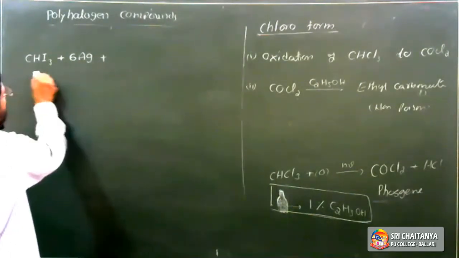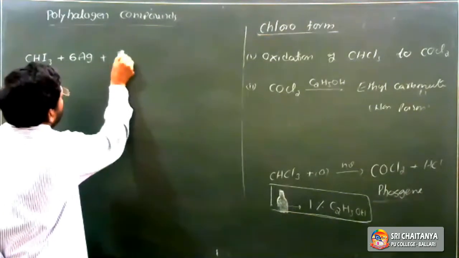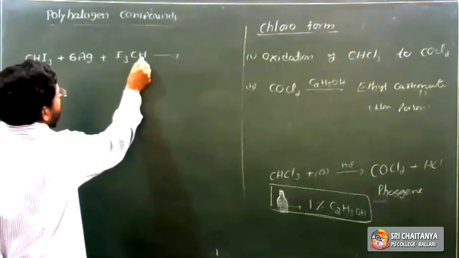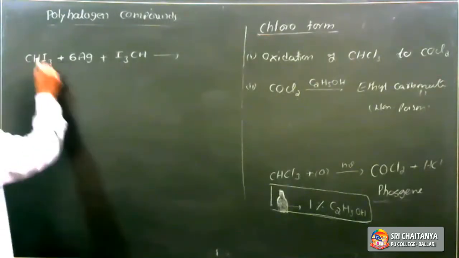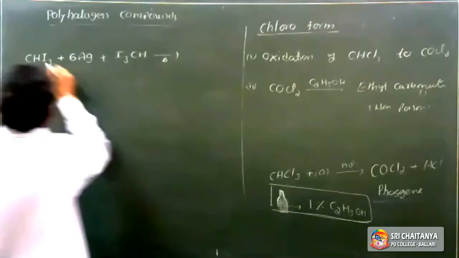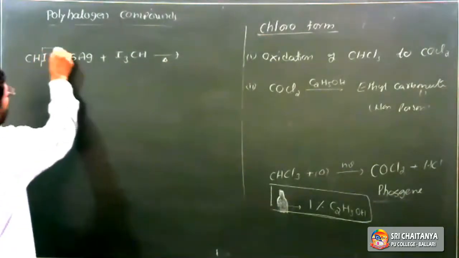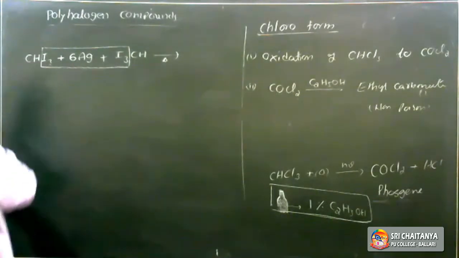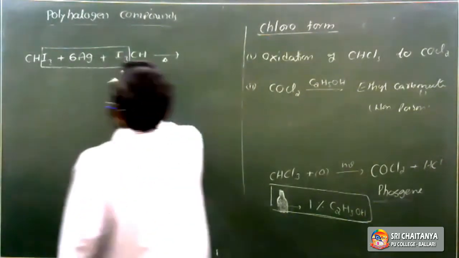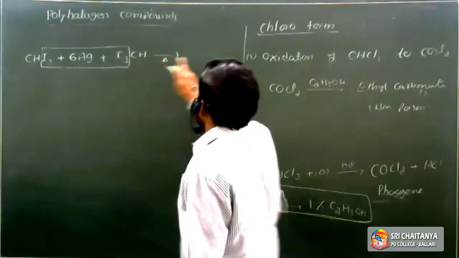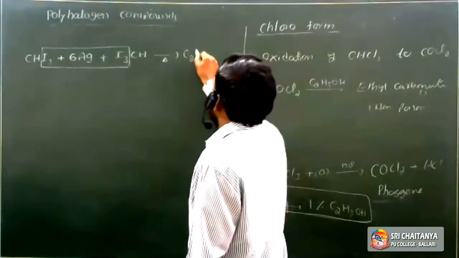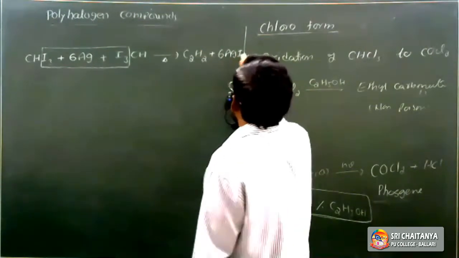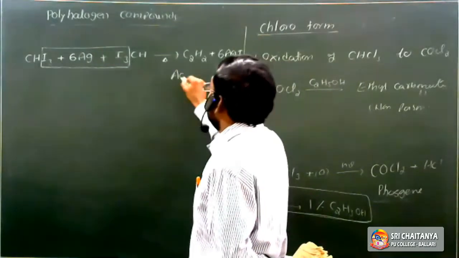In this reaction, 2 moles of iodoform CHI3, the first mole CHI3 and the second mole, on heating, 6 moles of AgI is eliminated. The product left is CH attached with CH, that means C2H2. And the byproduct is 6 moles of AgI. It is called acetylene.